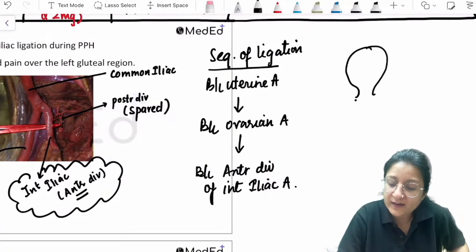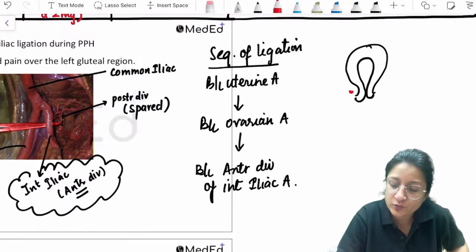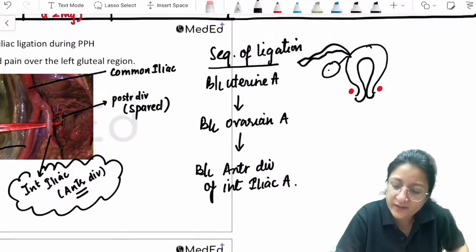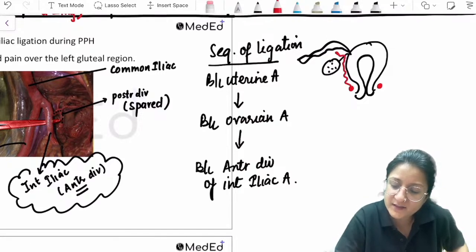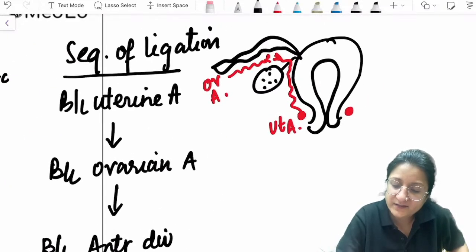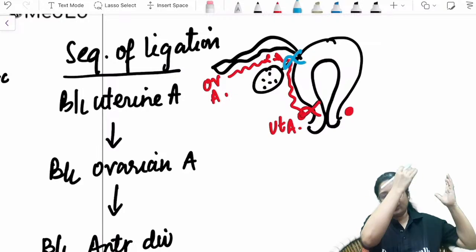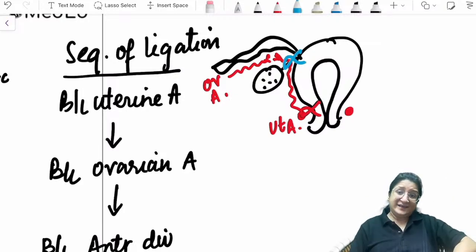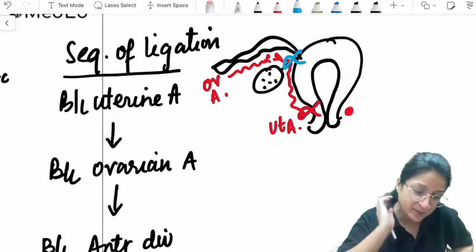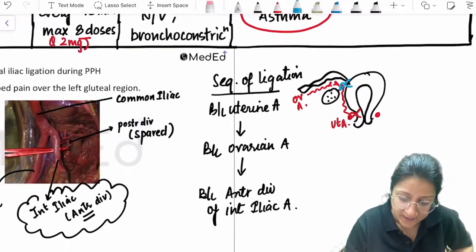Okay, so when we are ligating, this is where the location of the uterine artery is, right? This is the tube, this is the ovary, and this is where the anastomosis of ovarian and uterine branches is. This is the ovarian artery branches, and this is the uterine artery branches. So the uterine artery is ligated somewhere here, at this point, and the ovarian artery is ligated here. Ovarian artery is not ligated at its origin. Keep that in mind. Okay, now next question.